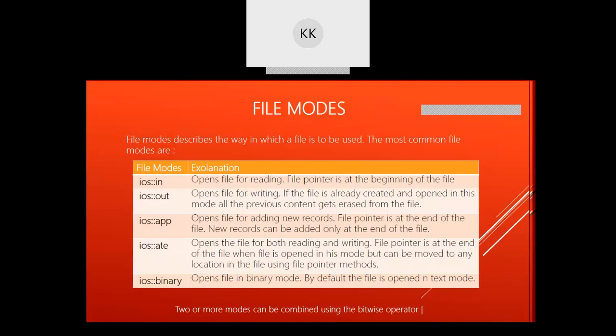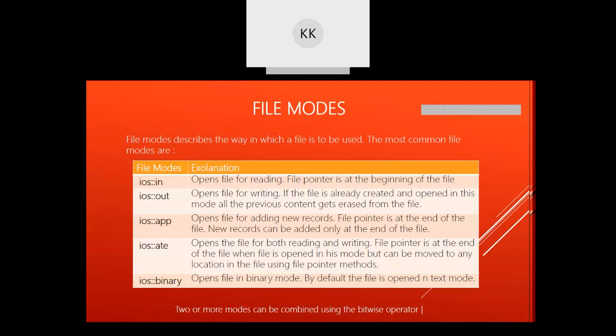Then there are modes of opening the file. If you don't want to use the constructor to open a file, you can use the open function, and we can use the different modes available.